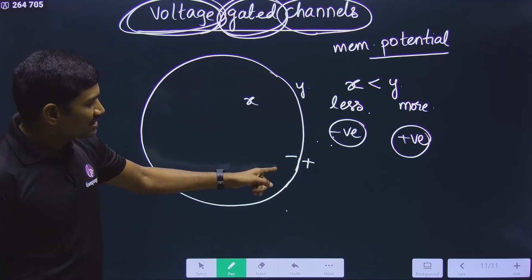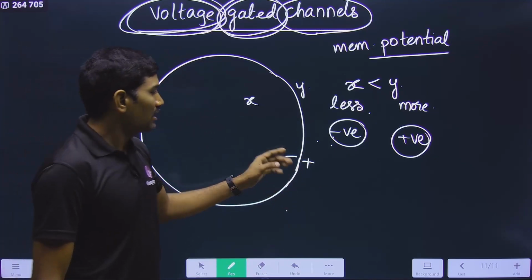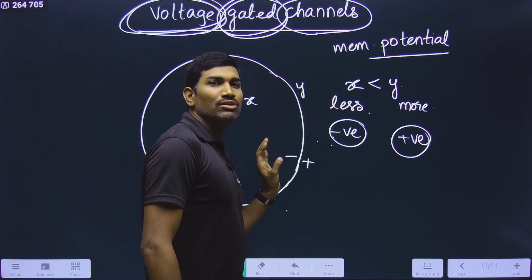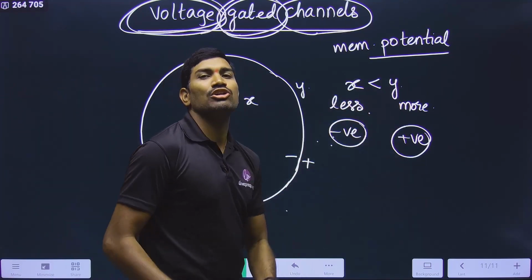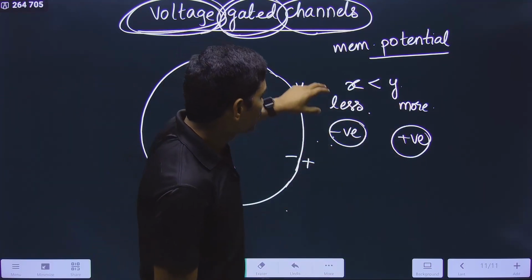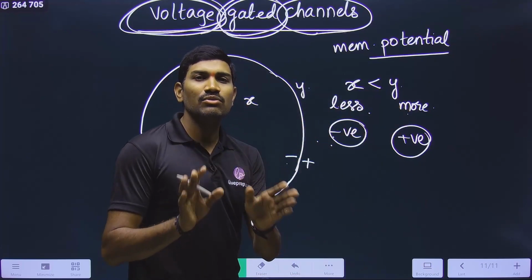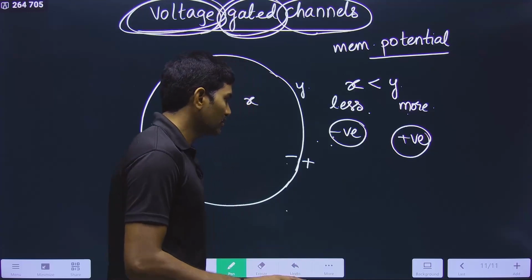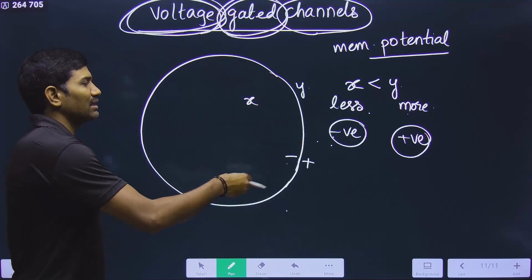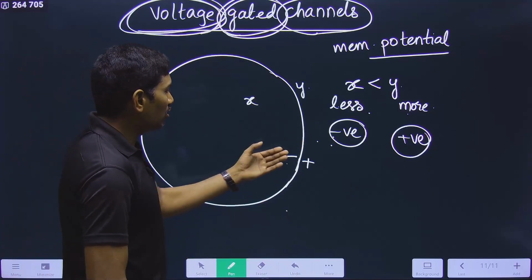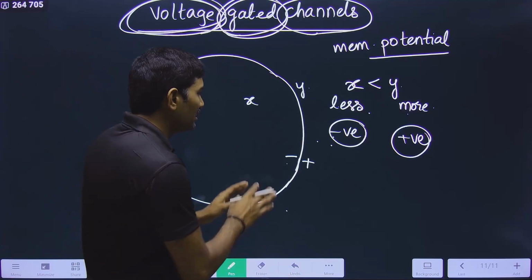Why are you writing inside negative, outside positive? Because inside the total value is less and outside the total value is more. That's it. Instead of saying less and more, they are using minus and plus. This is the original concept. Please understand this. In this way, under the normal condition, they are measuring like this. And how much less it is, based on this they are writing.